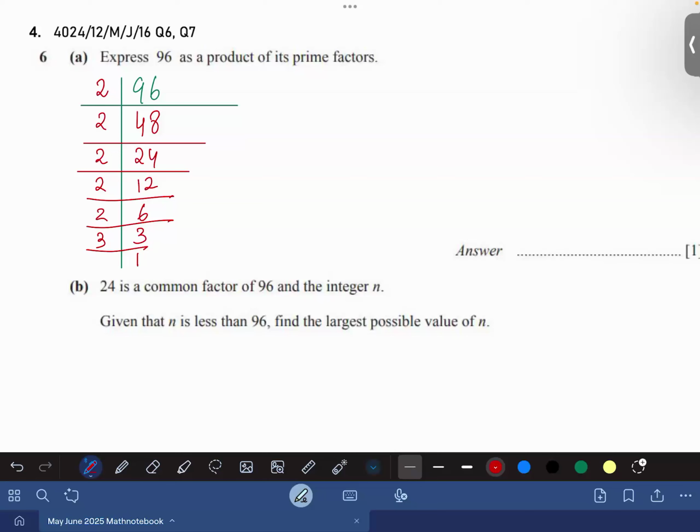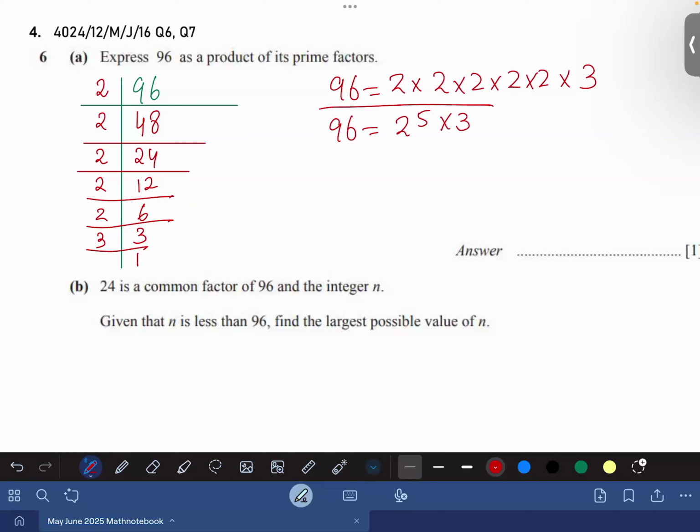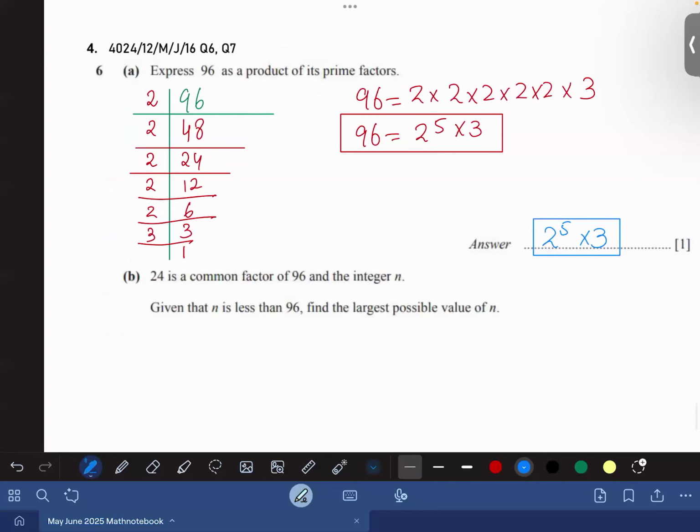Okay, good job Arwa. So 96 is equal to, there are 5 2s. Can you see that beta? And there is 1 3. So it would be 2 power 5 times 3. Do you agree with me or not? So on the answer line it would be 2 power 5 times 3. That is the prime factorization. Understood everybody or not? Ayla, do you understand this? Mushgan, Yamna, Umar, Nikhil. Yes, sir.